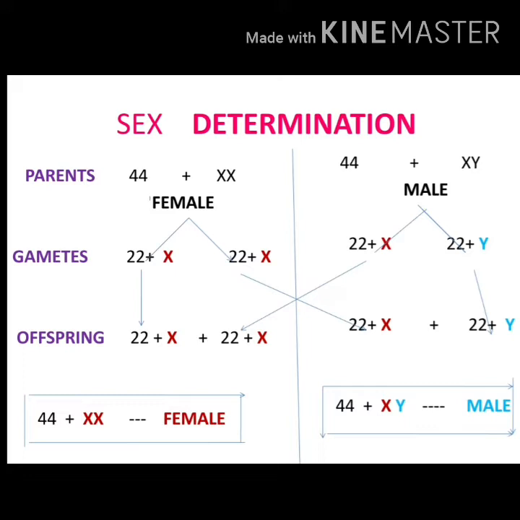During the gamete formation, in the second row you can see, these 44 chromosomes, or 22 pairs of chromosomes, will split into 22 and 22. Same way, the one pair of sex chromosome in female, that is XX, will also get split. That is what I have shown in the second line, 22 plus X from the sex chromosome.